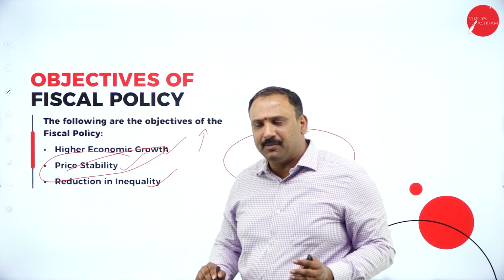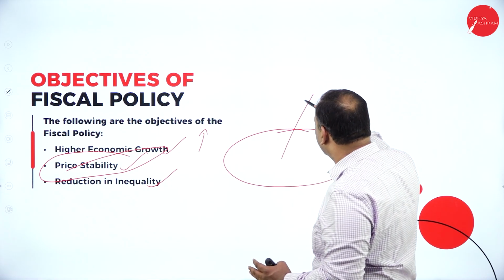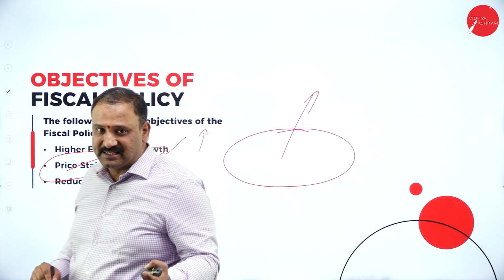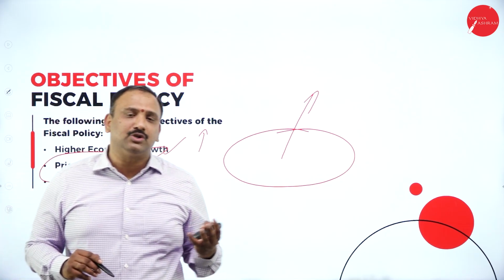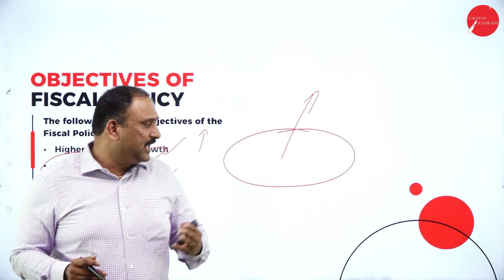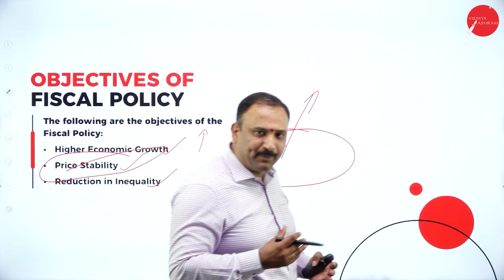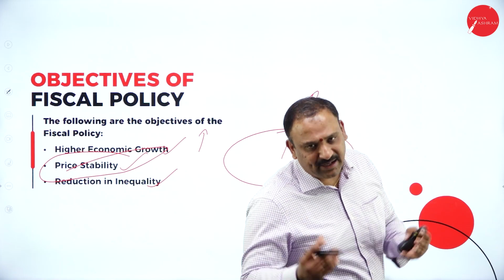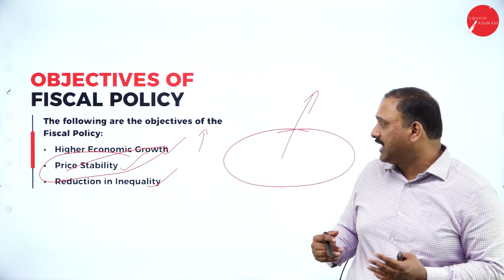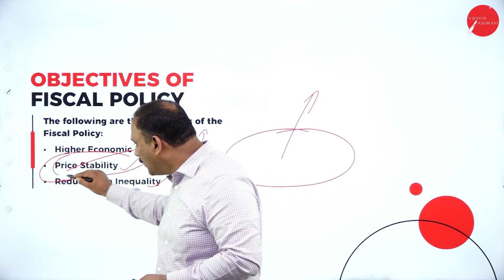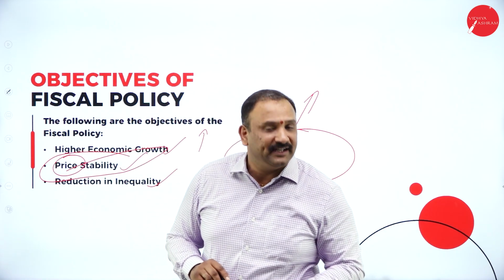So whenever we talk about inflation, we also look into the fact that if we keep on increasing the prices and the income also gets unstable, then automatically the common man is not able to achieve his needs and wants. So at some point of time, it is very important for us to understand how we are going to achieve this price stability.